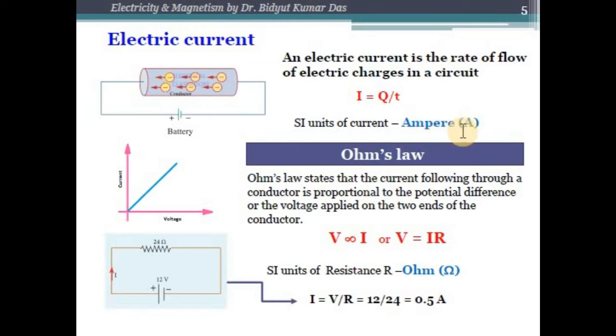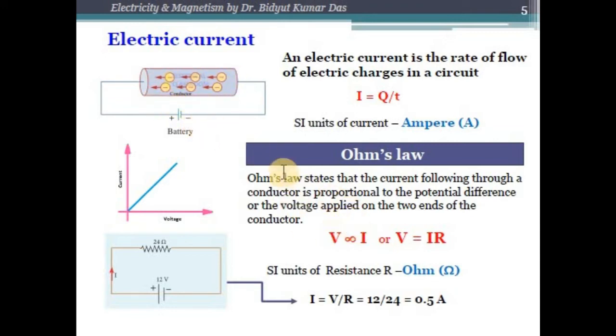and in the case of a conductor, the flow of current and the potential difference applied at the two ends of this conductor is given by Ohm's law. Ohm's law says that the current flowing through a conductor is proportional to the potential difference applied on the two ends of this conductor.